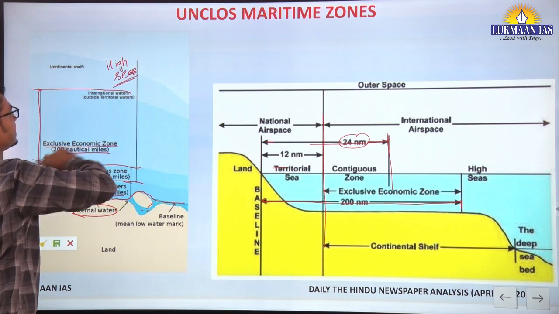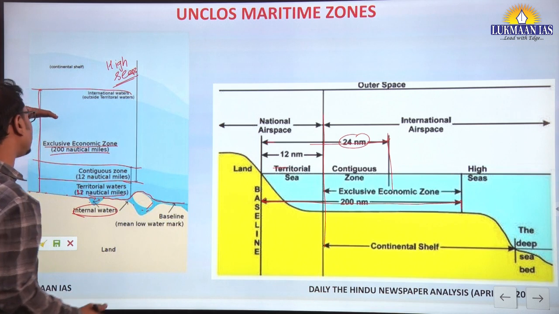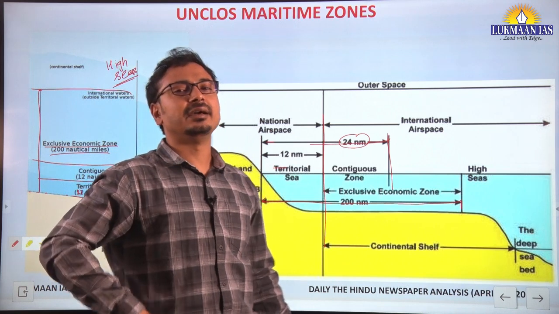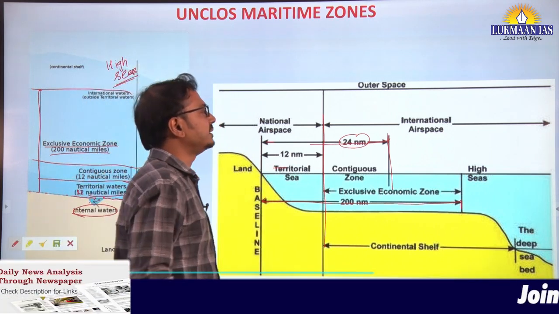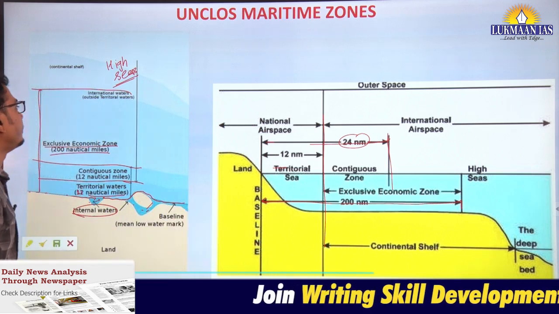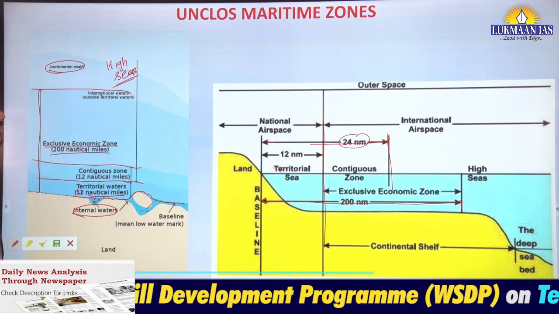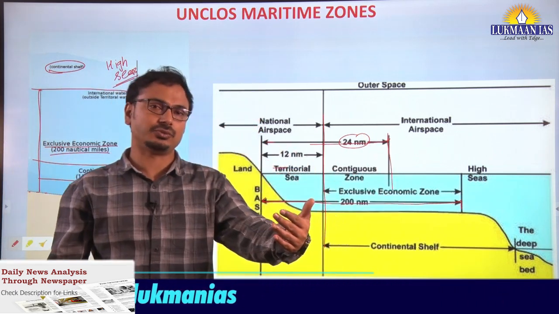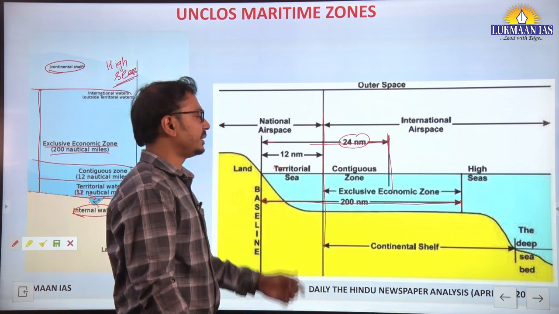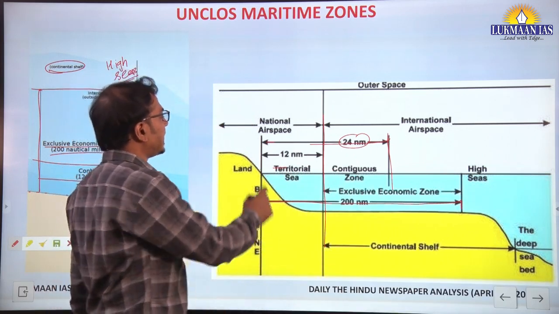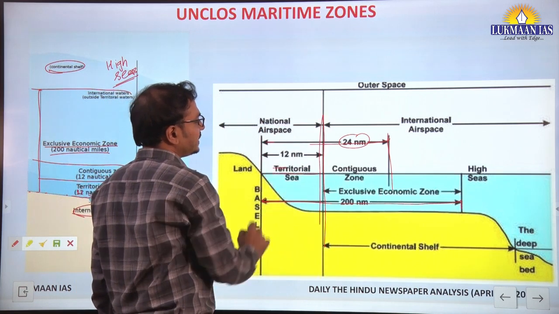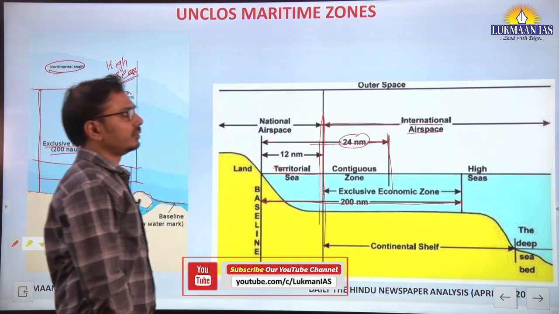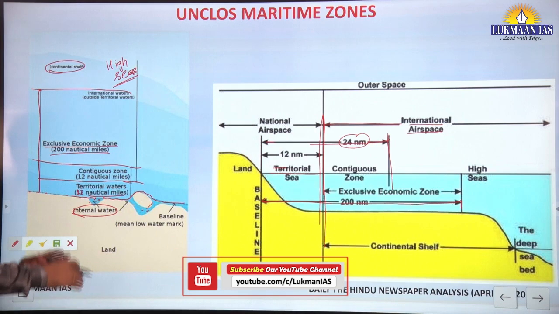Now sometimes the continental shelf is shorter than the EEZ, and sometimes the continental shelf is larger than the EEZ for some countries. Then the convention itself categorizes the continental shelf. The continental shelf is also one of the maritime zones now, and it can be beyond the EEZ also. This is the national airspace up to the territorial sea, and beyond the territorial sea there is international airspace. This is how we have to understand the different maritime zones.